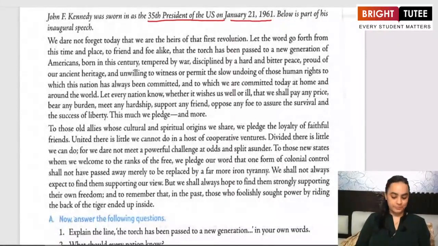He said, "We dare not forget today that we are the heirs of the first revolution.